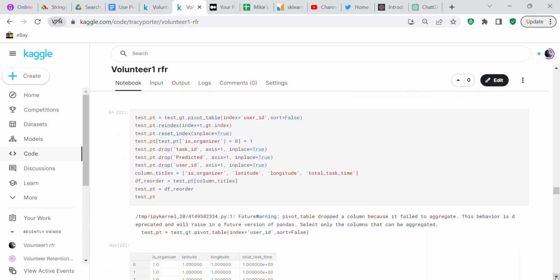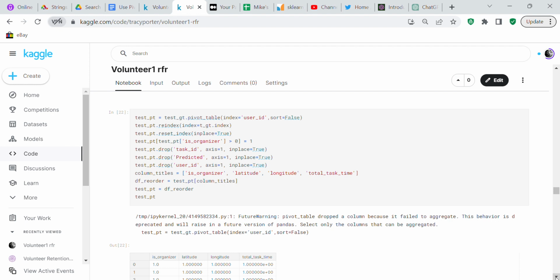And we're going to do some more work. We're going to say test_PT, that's your pivot table, equals test_GT.pivot_table(index=user_ID, sort=False). Test_pivot.reindex(index=TGT.index). Test_PT.reset_index(inplace=True).